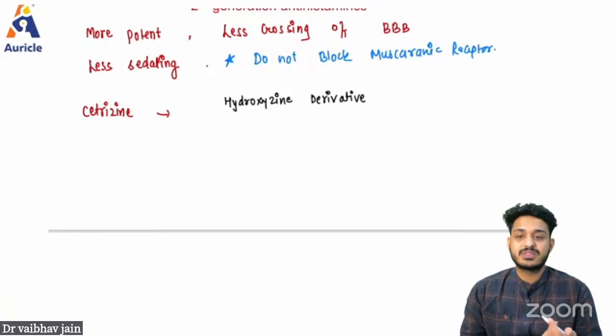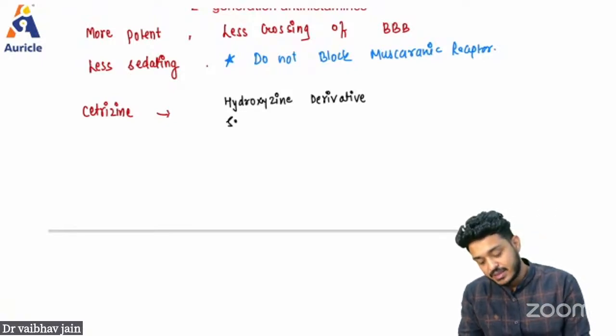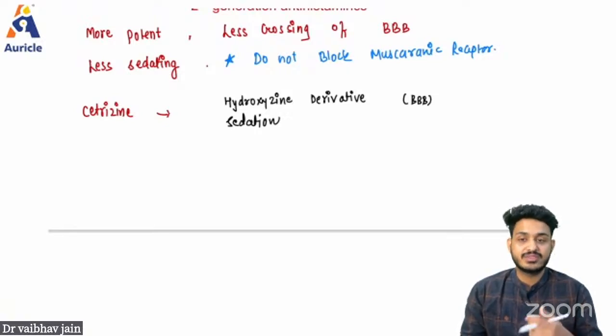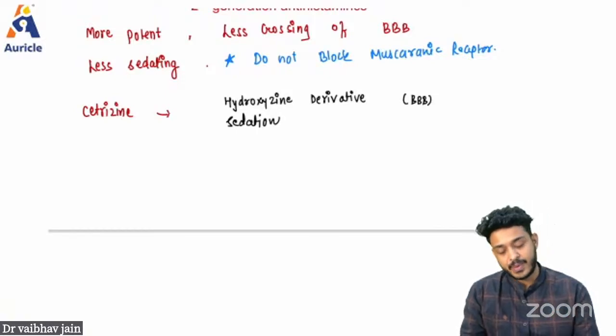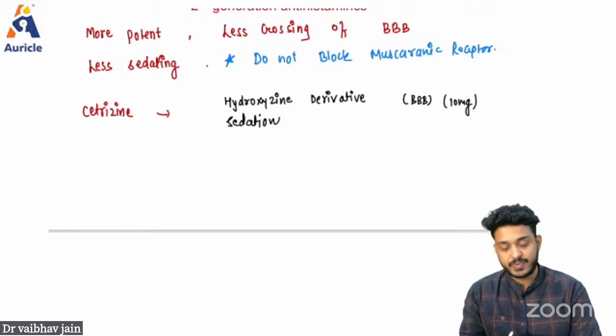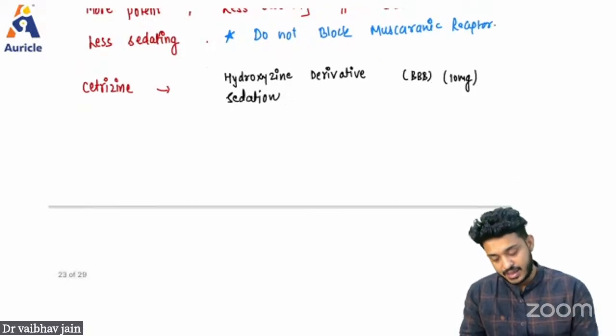And sometimes this particular drug has some crossing of the blood-brain barrier, and that can lead to sedation, like 30-40% of people are sedated because of the cetirizine. They are feeling sleepy or drowsy. Not everyone, but some people are feeling drowsy or sleepy. And the dose, you can also remember, we are giving 10 mg, right? That is going to be the thing, right?